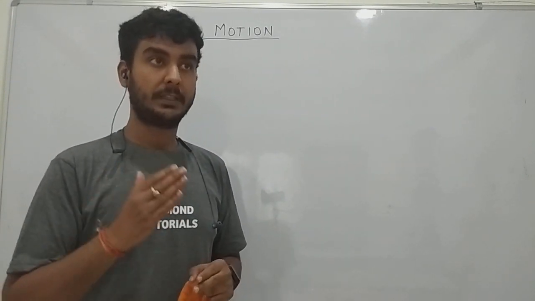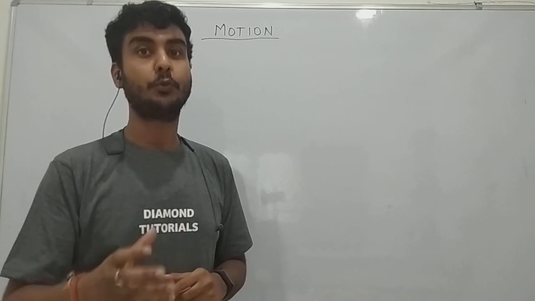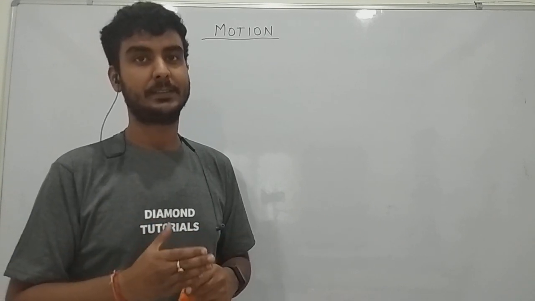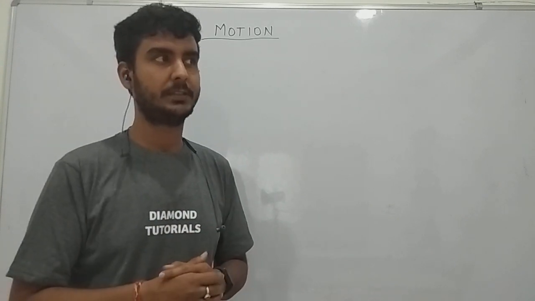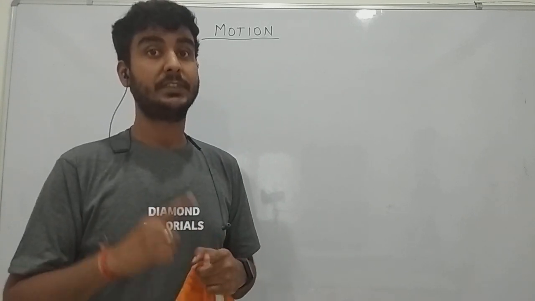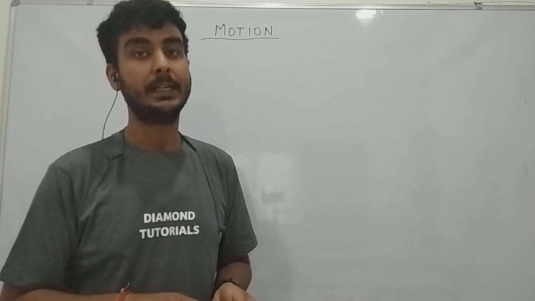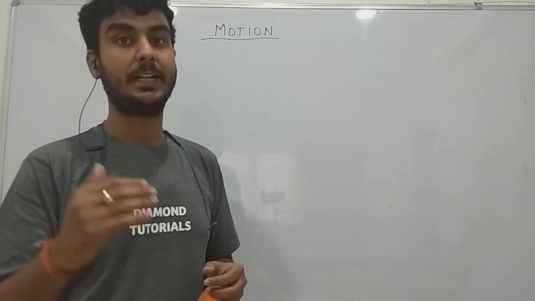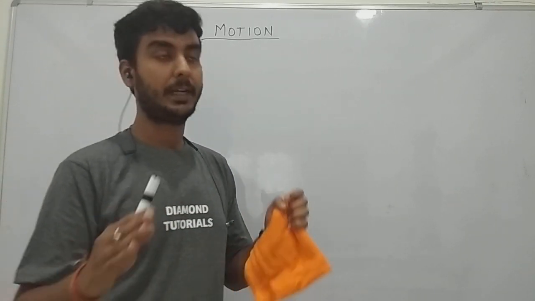The branch of physics which deals with the motion of objects is known as mechanics. So today we'll be starting with mechanics. Now this mechanics is divided into three parts.